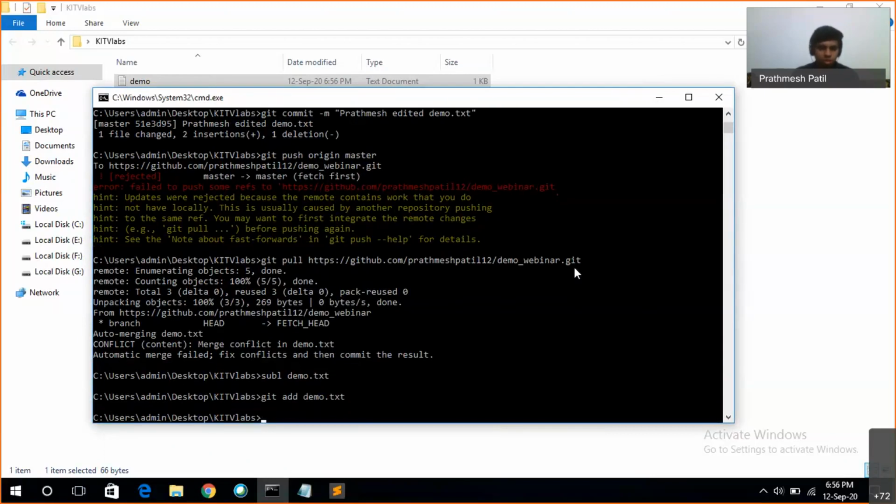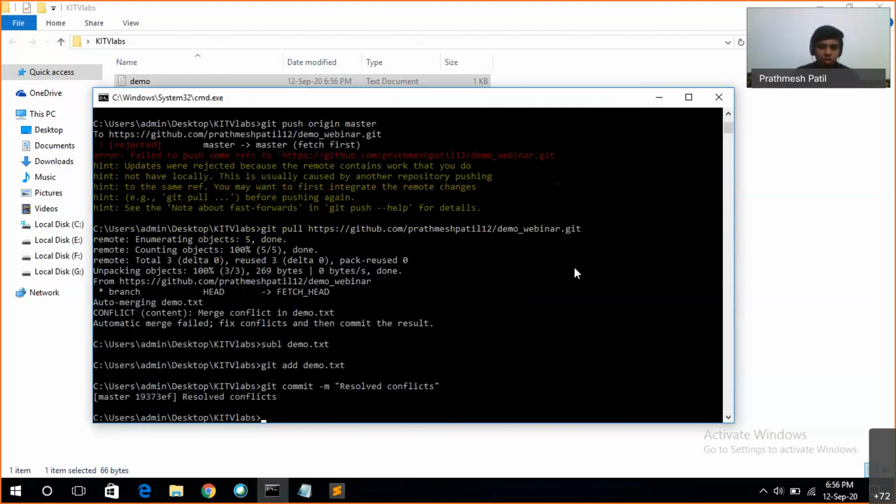Now adding that, we'll give the commit message: demo.txt, resolved conflicts. So yes, now we'll try pushing it to our Git repository. So git push origin master.